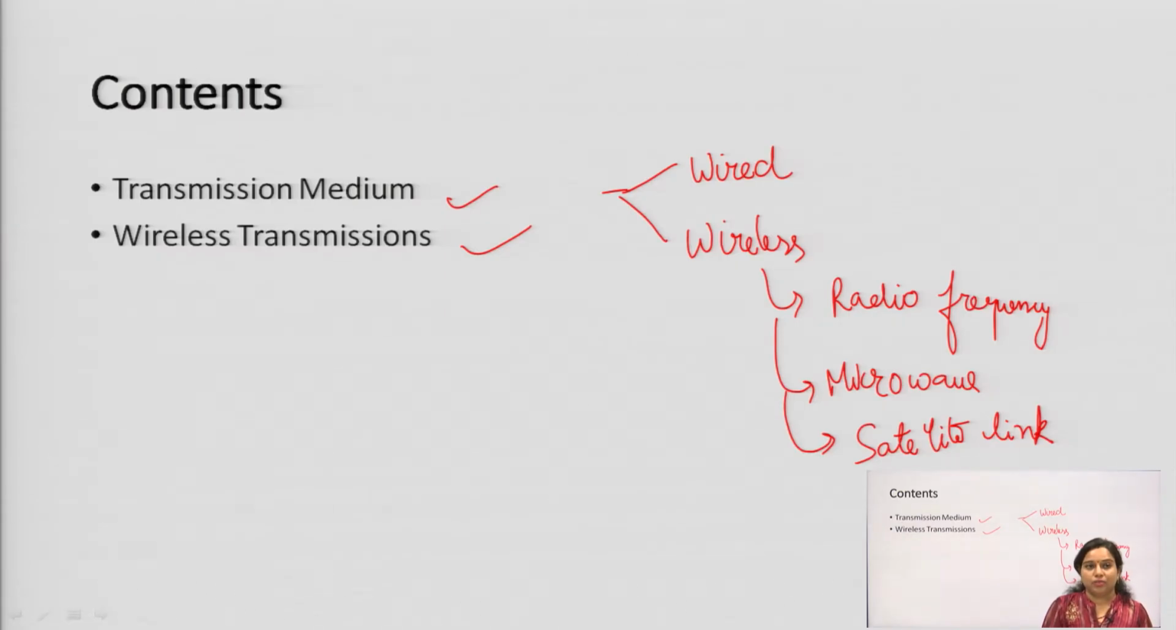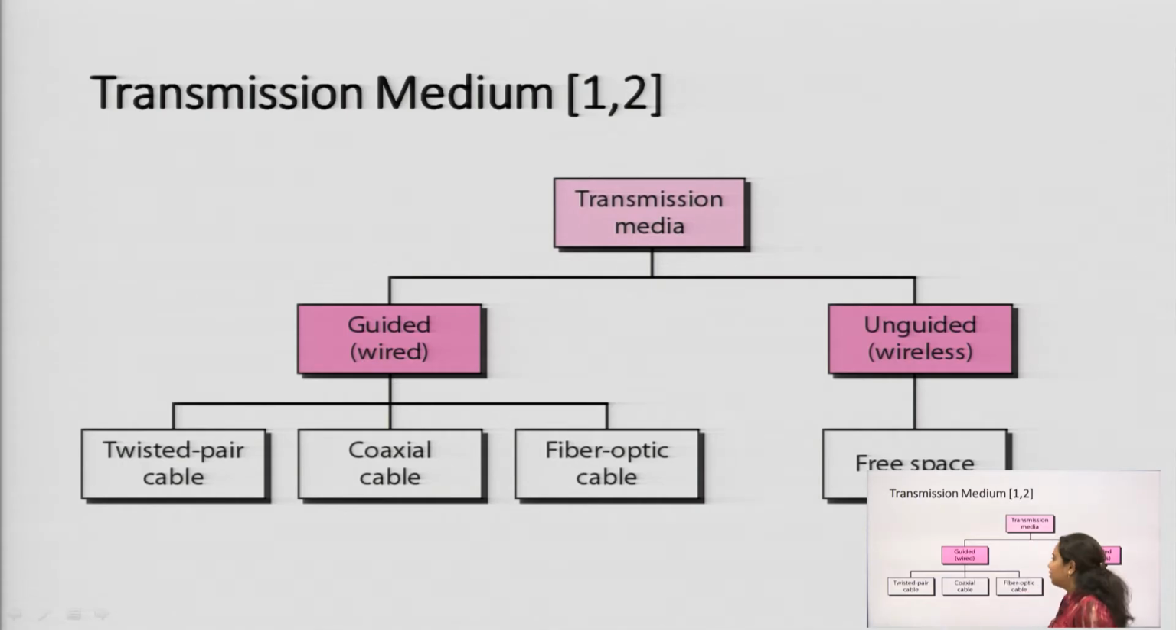Wired connection is twisted pair cable, coaxial cable, optical fiber cable. These connections have to be set up as a part of the transmission medium in the case of wired connection. Now, this is the flow chart you can see for the transmission medium.